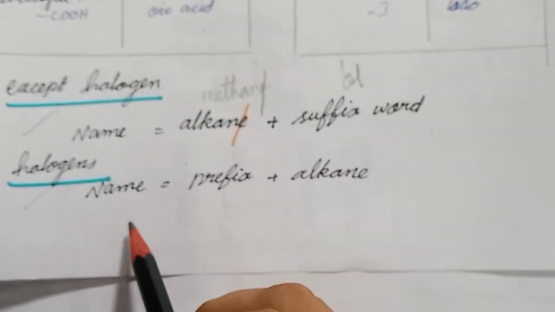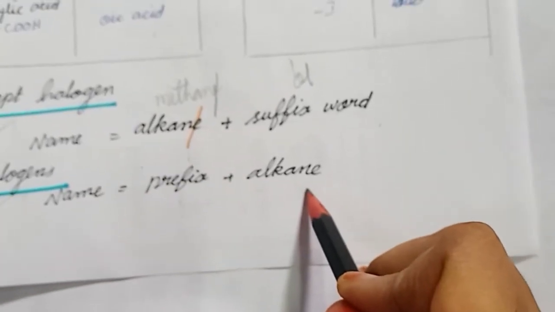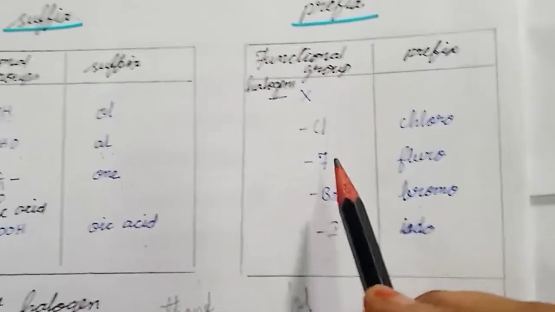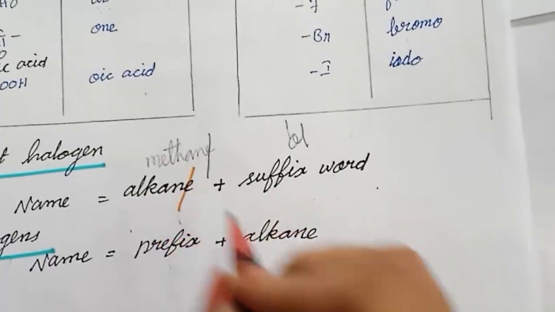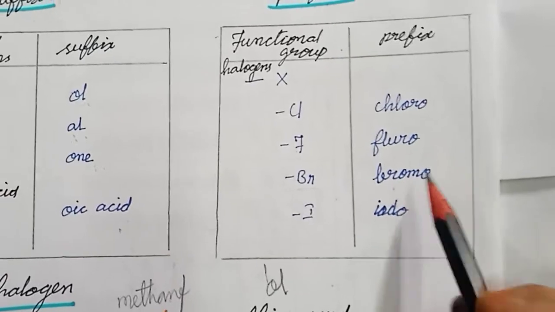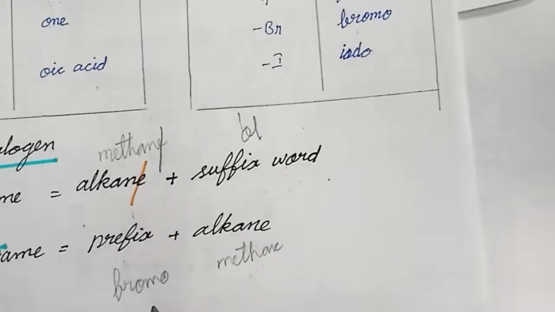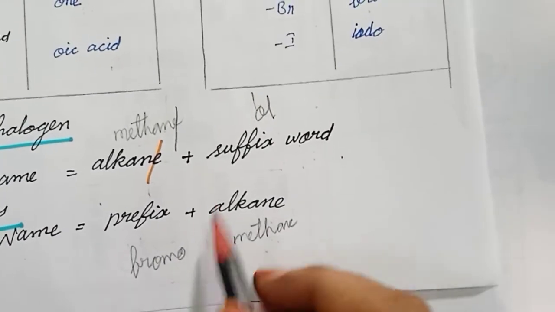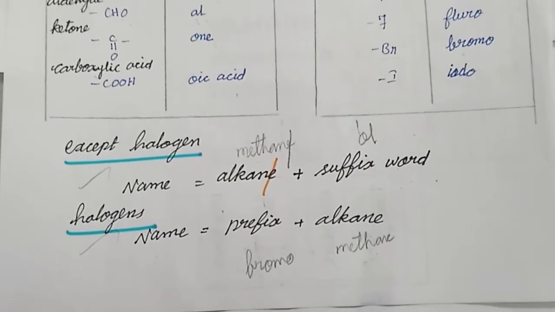For halogens, the name is equal to prefix plus alkane name. The prefix we know: chloro, fluoro, bromo, iodo. For example, if the alkane is methane and our functional group is bromo, then bromo plus alkane, that means bromo plus methane, bromomethane. So in this way we give the name for organic compounds.